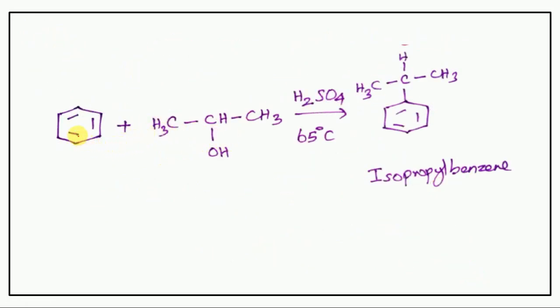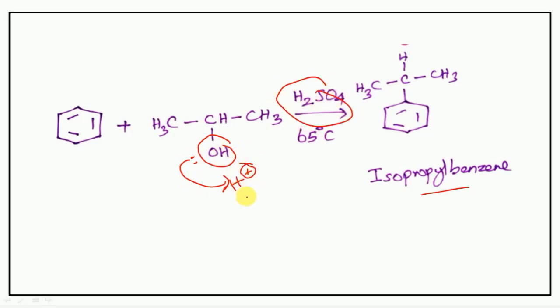So benzene reacted with propyl alcohol in the presence of sulfuric acid, at a temperature of 65 degrees Celsius, to form isopropyl benzene. So here isopropyl alcohol, how is it generating carbocation? This OH, means the lone pair abstracts the proton from the acid group.